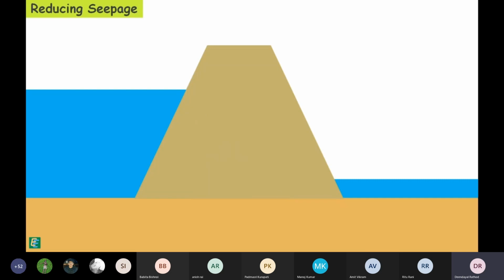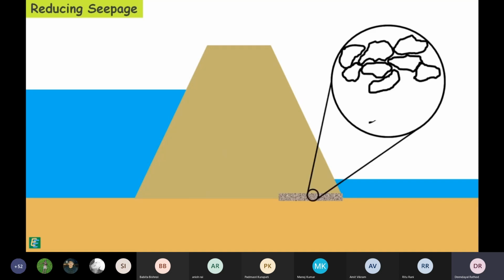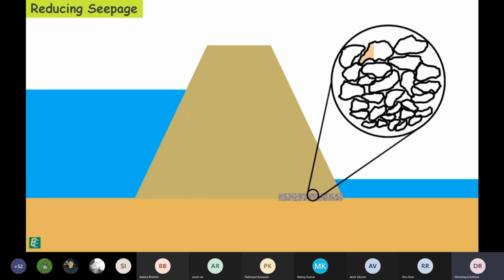We can also provide the drainage filter near the top of the earth dam. Drainage filter consists of layers of pervious material which permits flow of water but prevent the movement of soil particles. Drainage filter changes the direction of the flow away from the downstream face and avoid piping through the body of the dam.